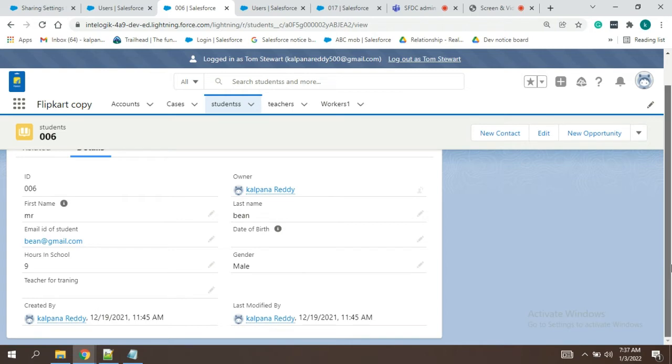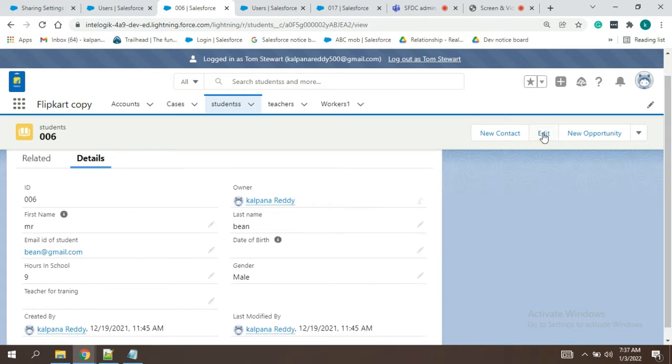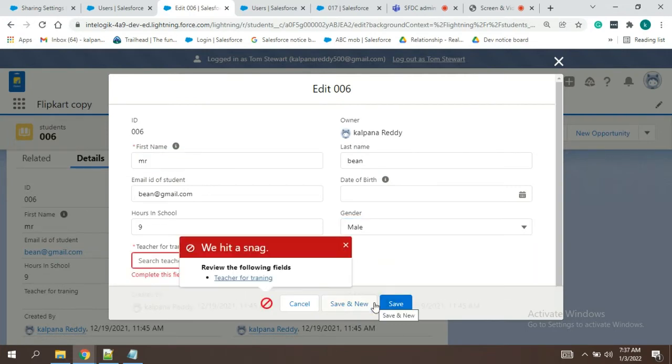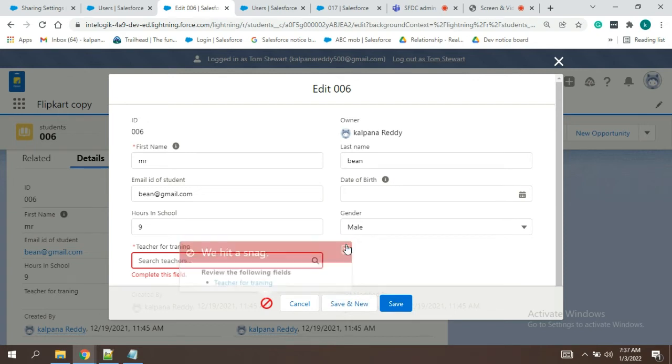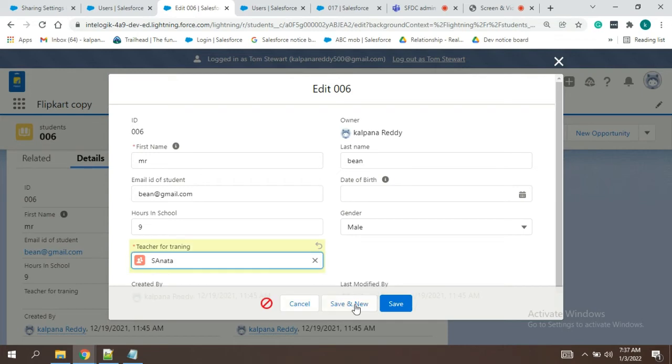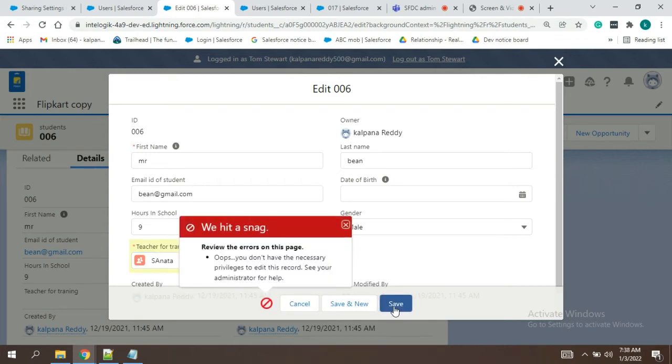Okay, now we'll try editing. We'll see what happens because we have just given the read only permission. Okay, now it is asking us to fill because, yeah. Why is it so?